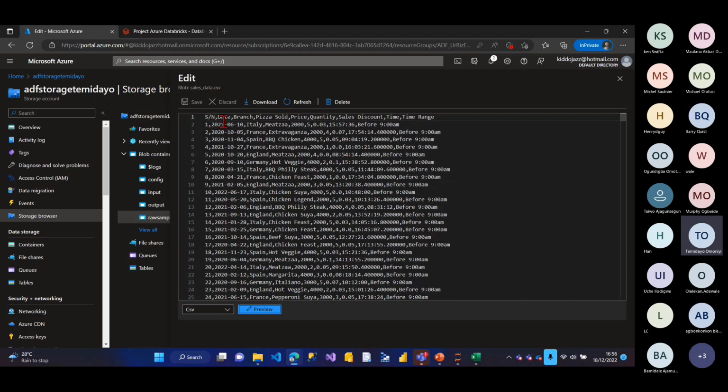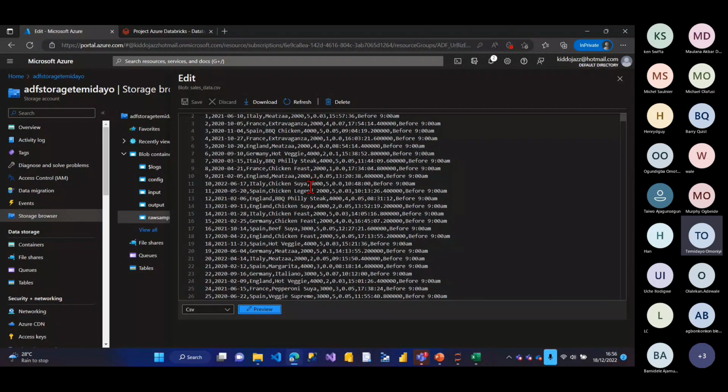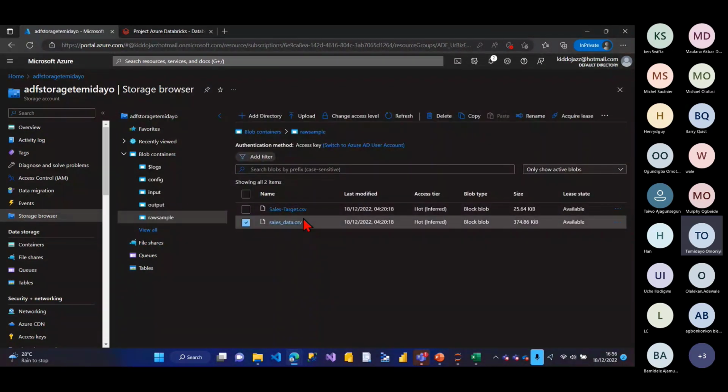I have my dates. Like the way it was, the same thing I did with Power Query, where I cleaned the data, I did the multiplication for price times quantity times open bracket 1 minus discounts. I then did the aggregate. I'll do the same process this time around, but inside of Azure Databricks, without using SQL or any other programming language. That's for the sales data. This is the target data. I've uploaded both the sales data and the sales target inside of my blob storage.